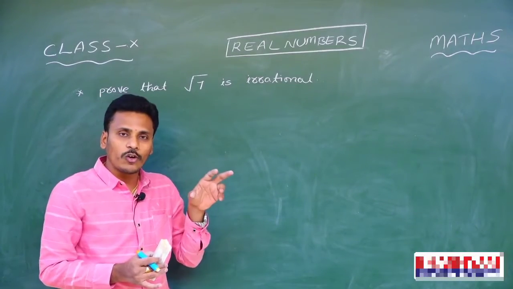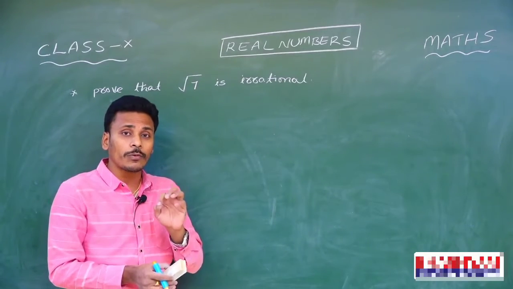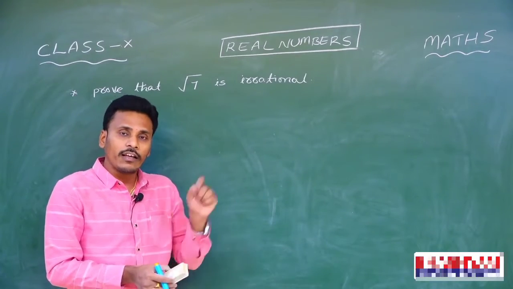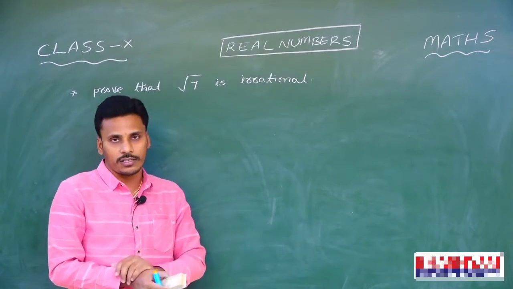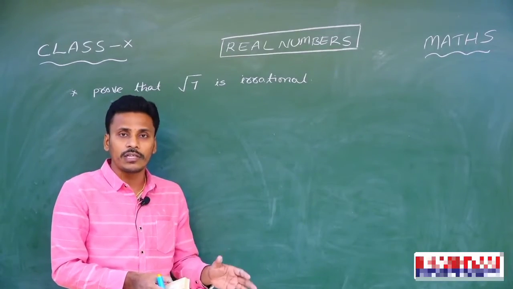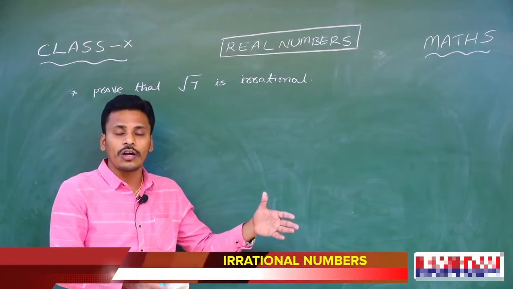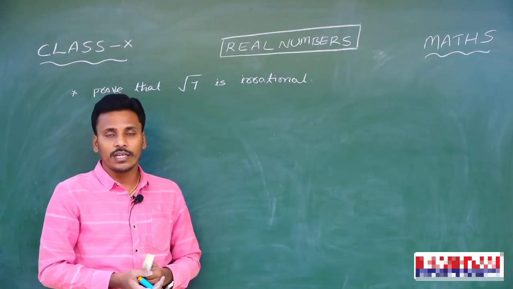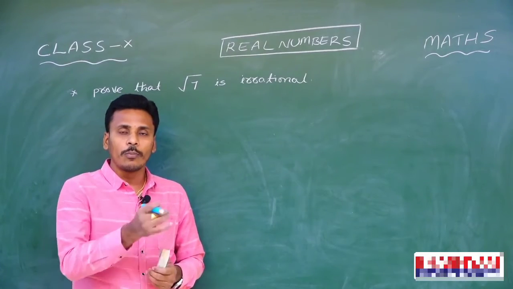So in this technique, you start your proof by taking a statement which gives the opposite meaning of the given problem. And with that opposite meaning, you apply your mathematical skills and logic, and after a certain stage you will reach a contradiction. We arrive at that contradiction because we started with a wrong statement. Then our supposition is wrong, and so the given statement is the correct one. This is the way of proving a statement, a problem or a theorem using proof by contradiction.